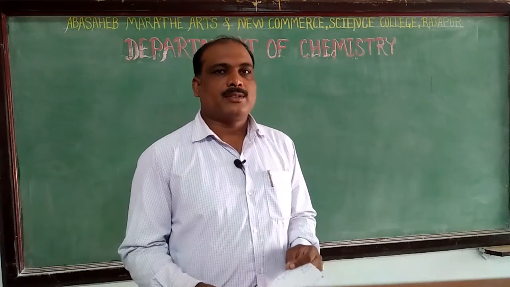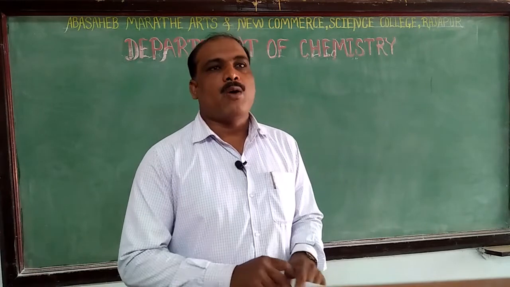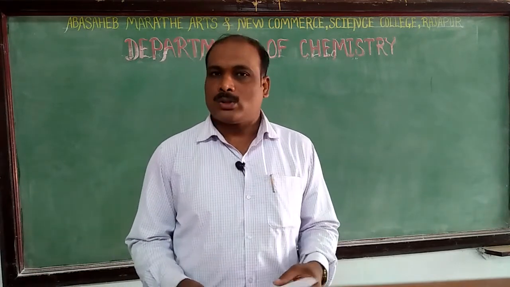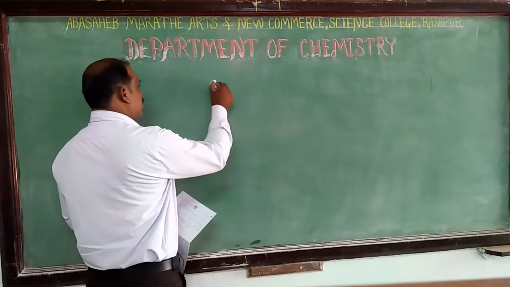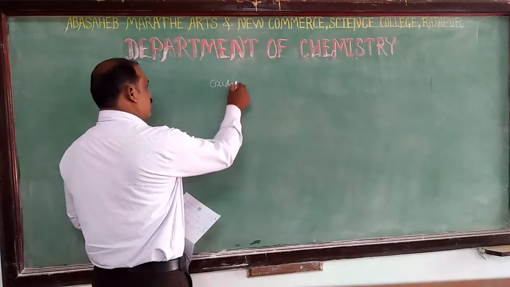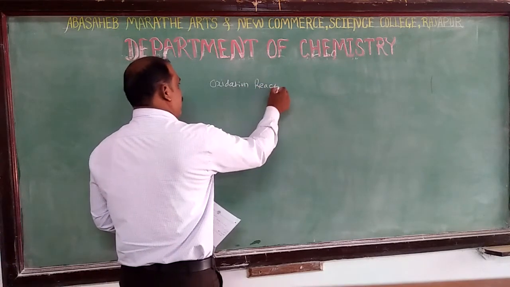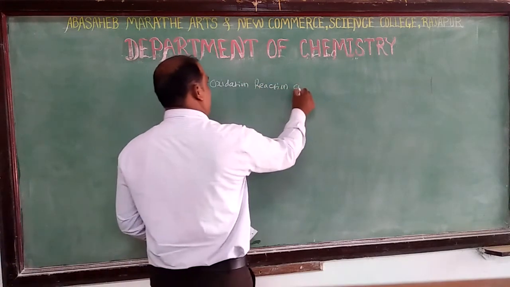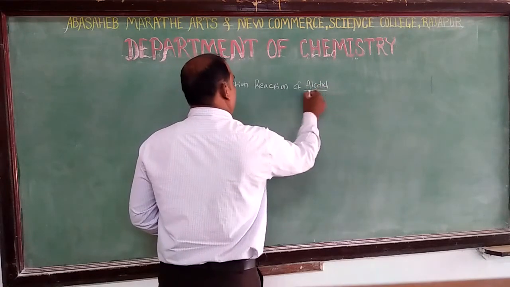So these reactions we have seen in previous lectures. Now we are going to discuss the oxidation reactions of alcohols.